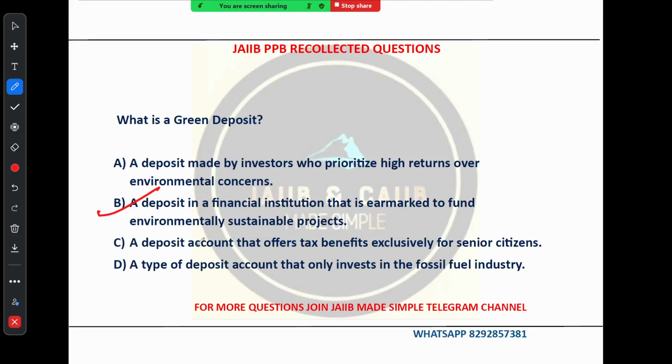Option C says a deposit account that offers tax benefit exclusively for senior citizens. That's wrong, right? And option D says a type of deposit account that only invests in the fossil fuel industry. That is exactly opposite of the green deposit, right? So first of all, see what is the green deposit. Hopefully you have understood. Now let's talk about the next question. Option number B is the correct one.